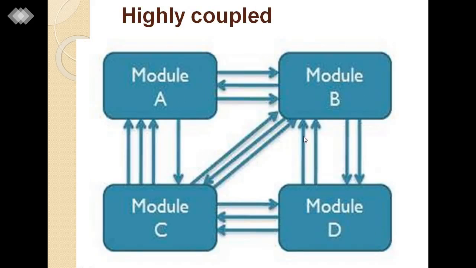These are the highly coupled modules. Here in this slide you can understand module A, module B, module C and module D. How module A interacts with B and how B interacts with A. How module A interacts with C and C interacts with A. Same with C interacting with D and D interacting with C. And here A to B is interconnected, and B to C is also interconnected, interdependent with each other. So it is highly coupled.